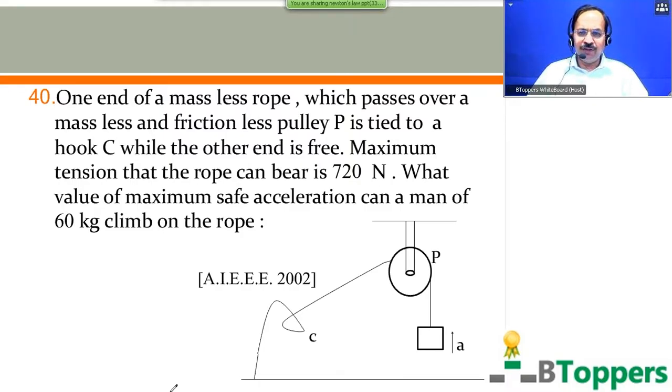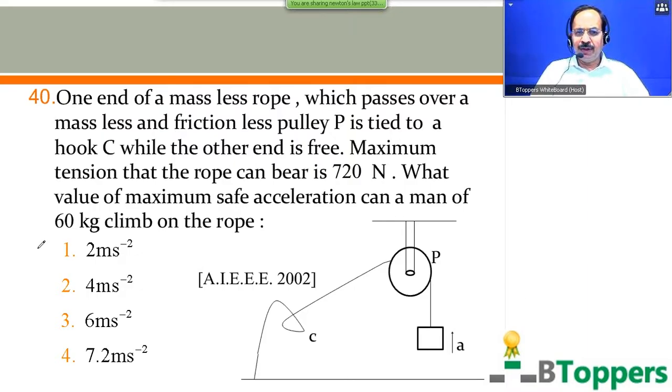One end of a massless rope which passes over a massless and frictionless pulley P is tied to a hook C, while the other end is free. Maximum tension that the rope can bear is 720 newtons. What value of maximum safe acceleration can a man of 60 kg climb on the rope? Come on, try this question. You take g as 10 meter per second square to answer this question.